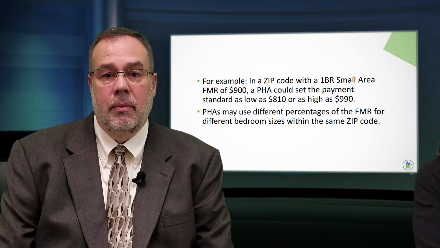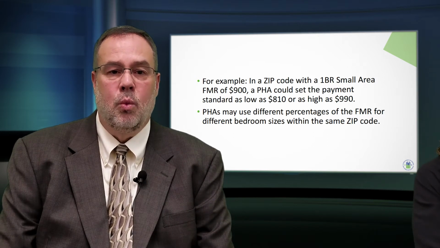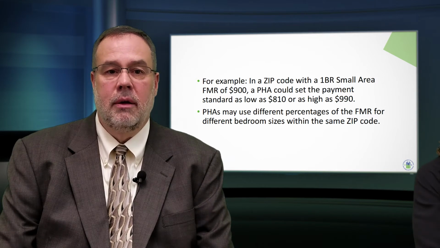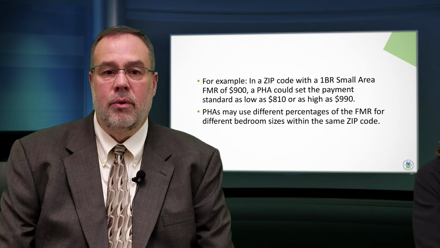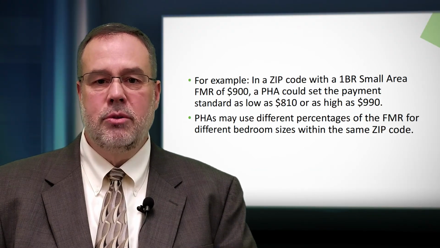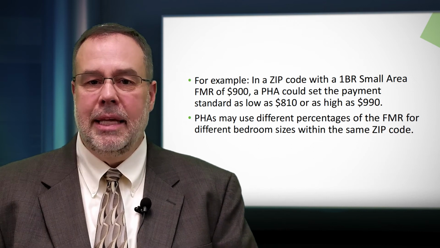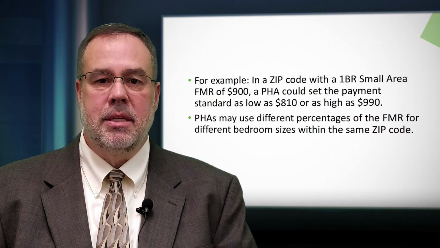For example, a PHA may set the payment standard for studio apartments and 1 and 2 bedroom apartments at 100% of the small area FMR, and use 110% of the small area FMR for 3 bedroom and larger units. Using different percentages for different bedroom sizes may be helpful in increasing access to certain types of housing, but adds administrative complexity for the PHA.